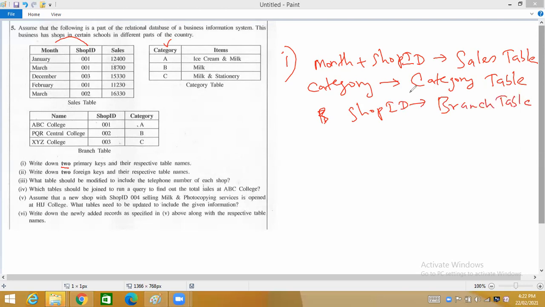So there are 3 answers. I have written 3 answers, but you all can choose any 2. Okay, let's look at the next question. Second question, write down 2 foreign keys. What is a foreign key?